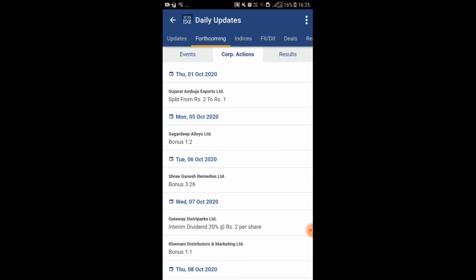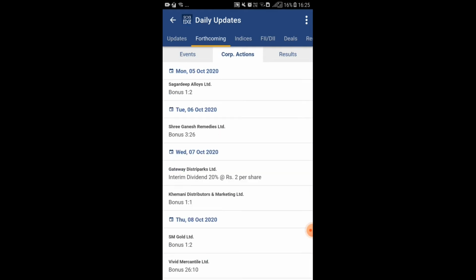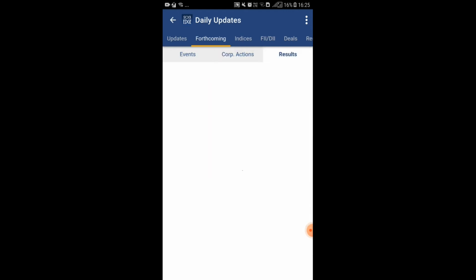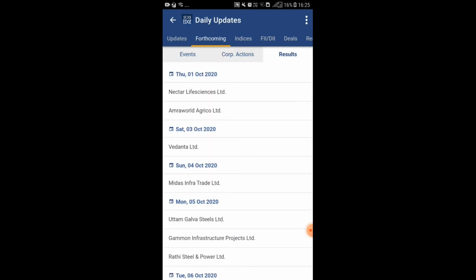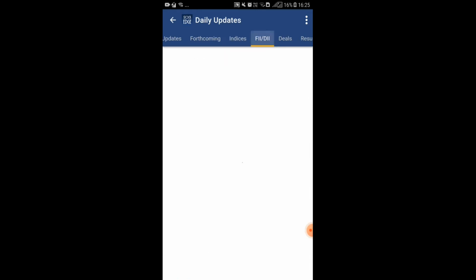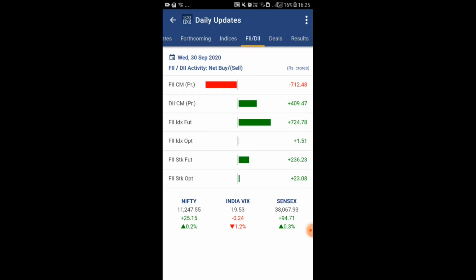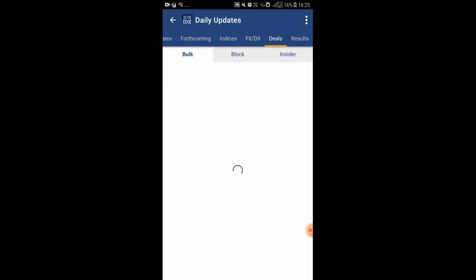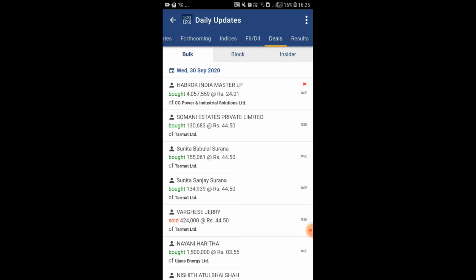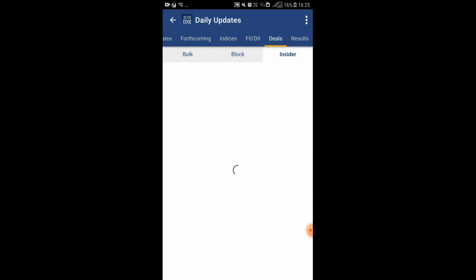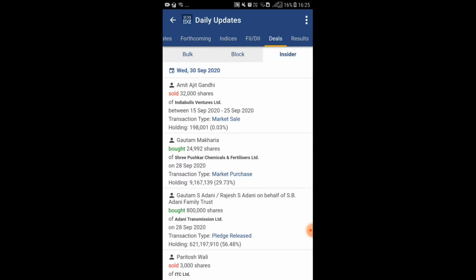So in corporate section you can check bonus news of the shares, then upcoming dividends of shares. Then in result section you can track upcoming results of the stocks. Then after here you can track FII DII activity also, major deals, bulk deals, block deals, insider deals. So here you can track what big investors are doing.